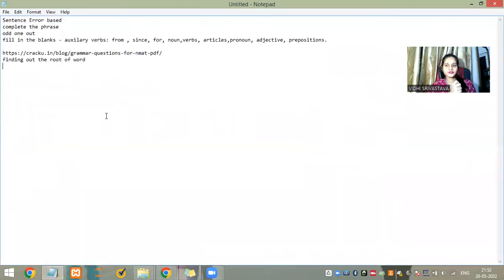Okay, so first of all, let's discuss some patterns of questions that come in the exam. You can see that the questions are based on sentence and error correction. Then the question is complete the sentence with the correct grammatical phrase. Then find the odd one out amongst some of the choices.